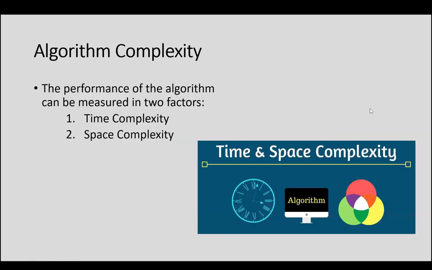Now let's talk about algorithm complexity. The algorithm analysis is done depending upon when you do the analysis, priori or posterior. Now we have the complexity, that is, how complex an algorithm is. In algorithm analysis, we are finding the complexity. The performance of an algorithm can be measured by two factors: time complexity and space complexity.